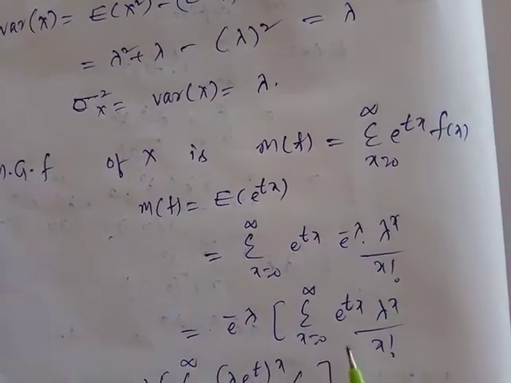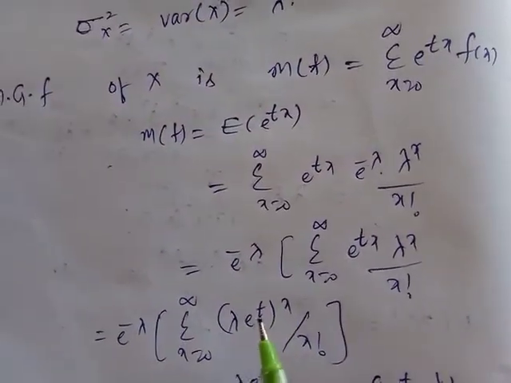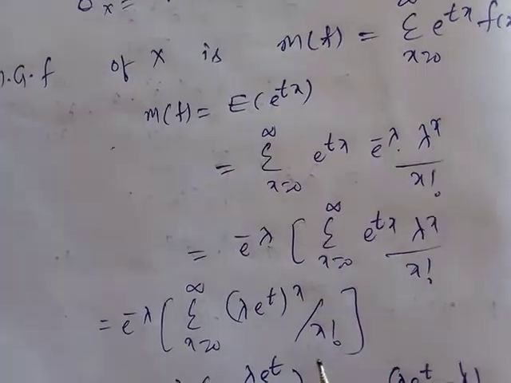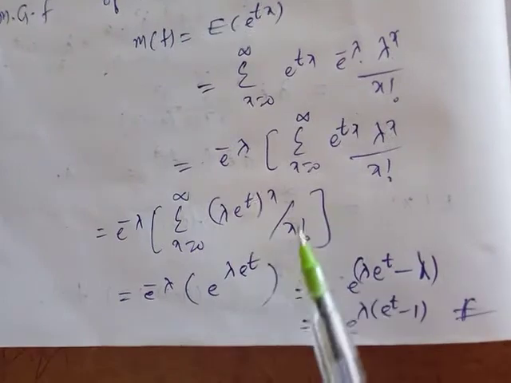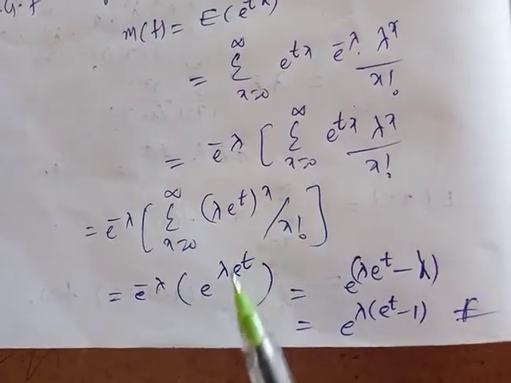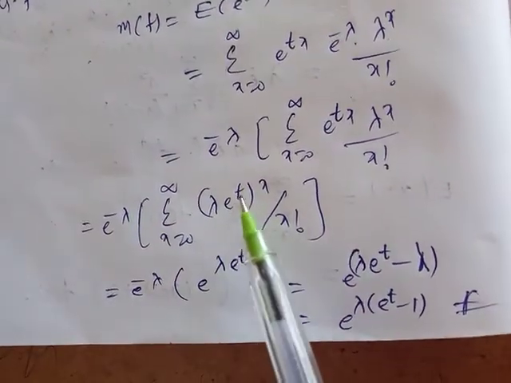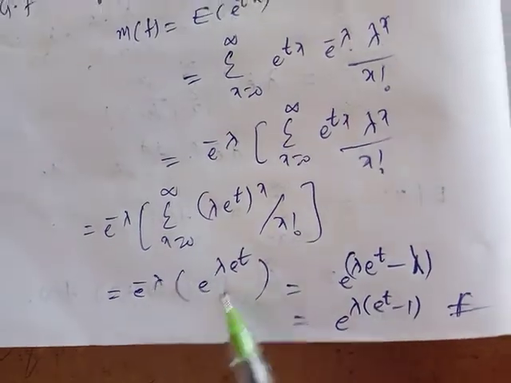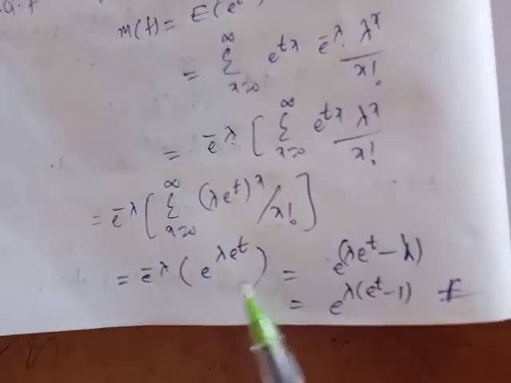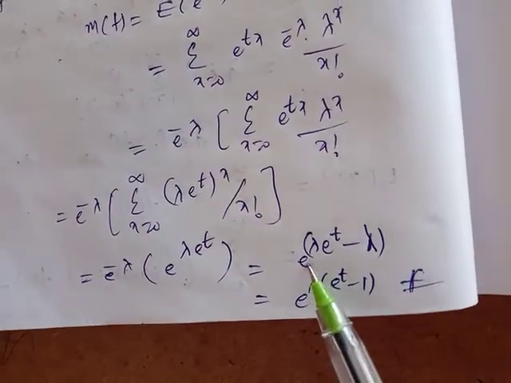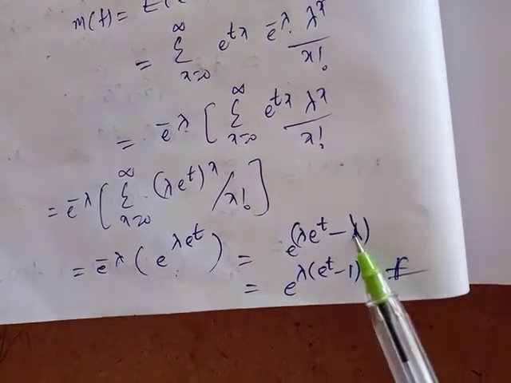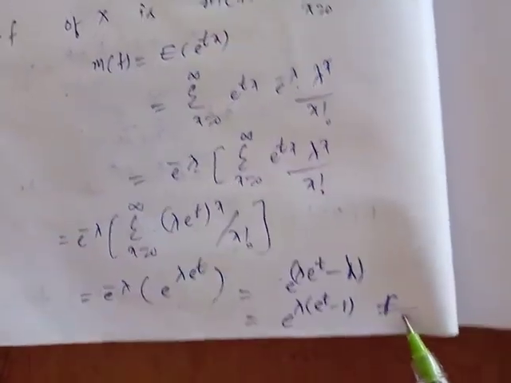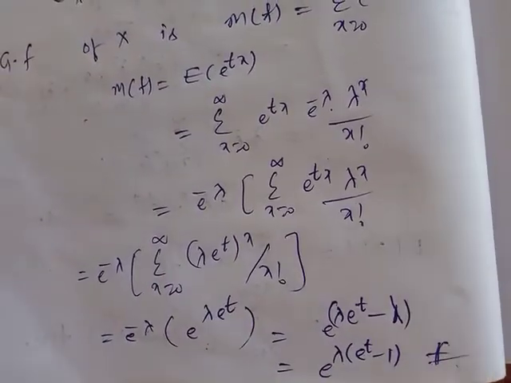I'm writing the two terms as e^(-λ) times (λ)^x by x factorial. Okay, e^(-λ) is a common term. So this total term can be written as the exponential of λ e^t. When the bases are equal, you add the powers, that is exponential of λ e^t minus λ. In these two terms, λ is a common term; this is the moment generating function.